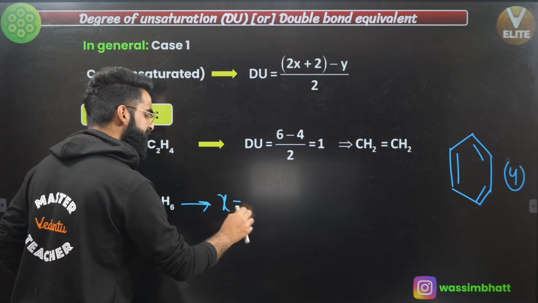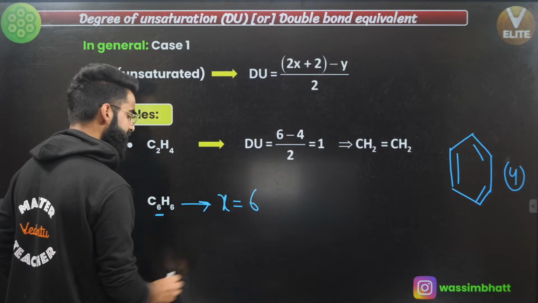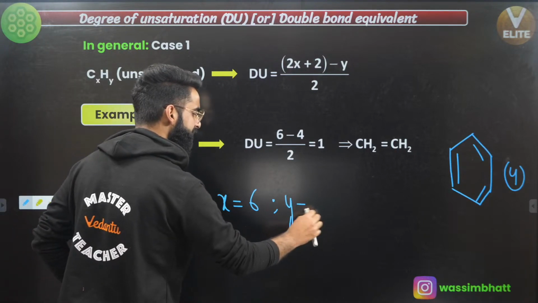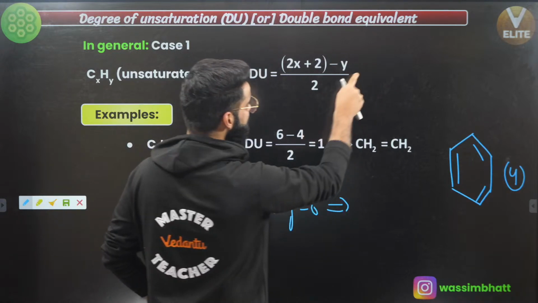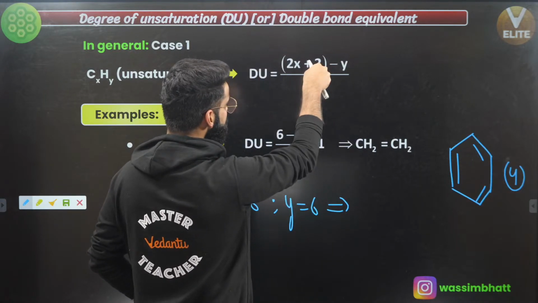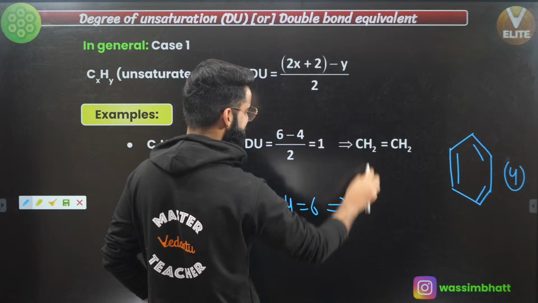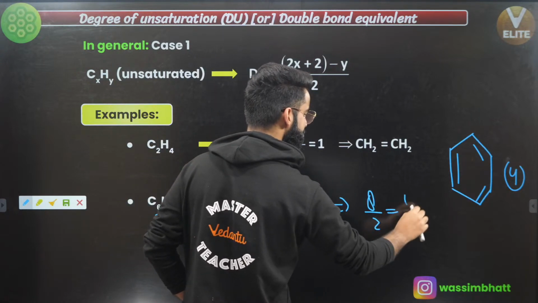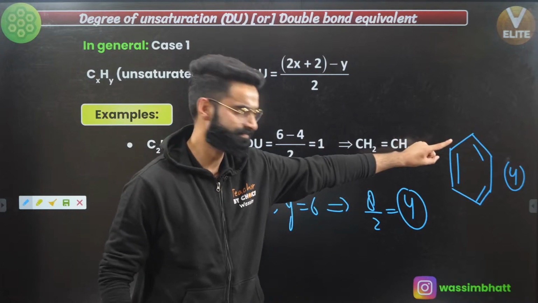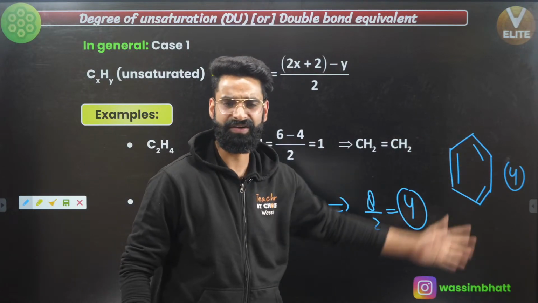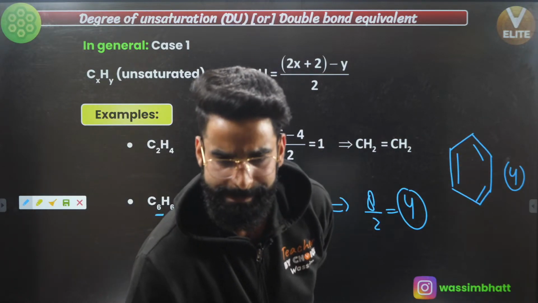What is the value of X? X means the number of carbon atoms, that's 6, right? What is the value of Y? Y value is again 6. Just put these values into the equation. 2X, that means 2 multiplied by 6, that is 12. 12 plus 2 is 14. 14 minus 6 is 8. 8 divided by 2 is 4, correct? So the degree of unsaturation is 4. That means there is actually one ring and 3 pi bonds, as simple as that, right?